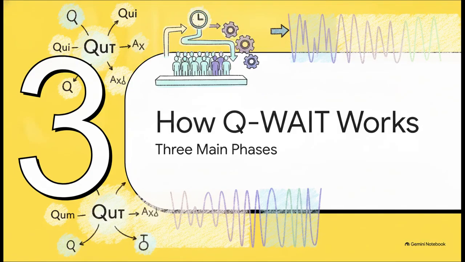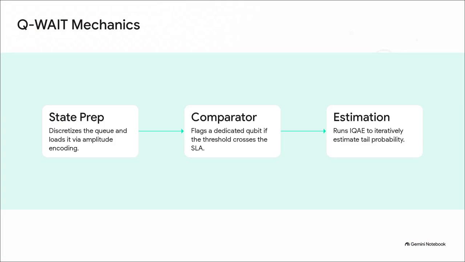Part 3. How Q-weight works. The mechanics of Q-weight actually break down into three pretty smooth phases. First up is state preparation. This is where the algorithm takes the queue lengths or wait times, discretizes them into bins, and loads them into a quantum register using amplitude encoding.